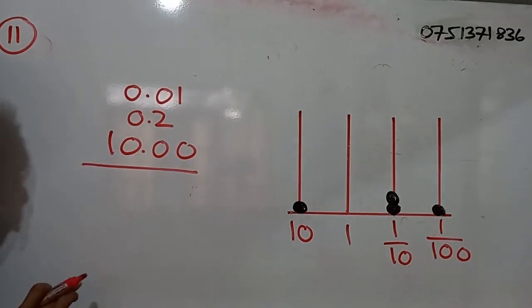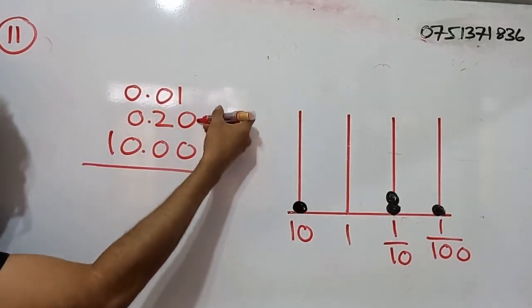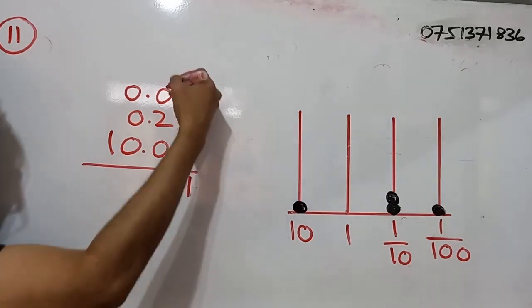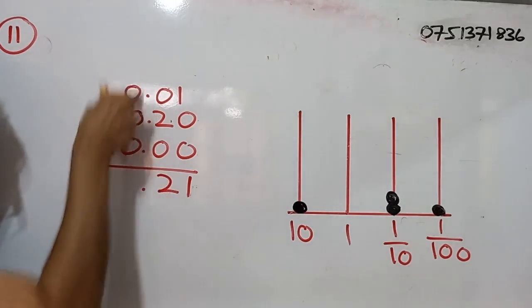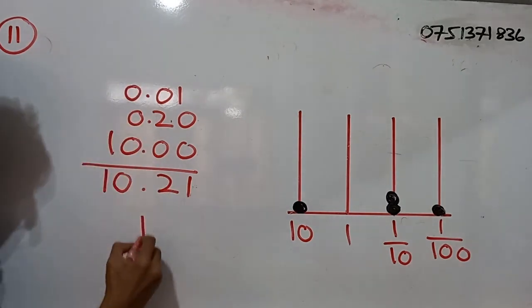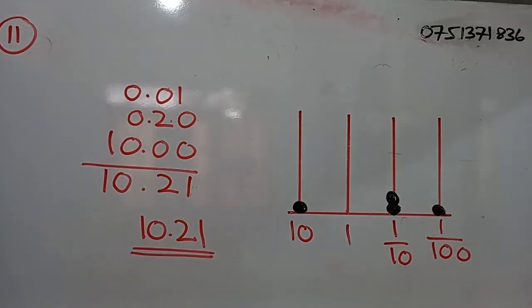Okay, so now we will add these values together. So we will put a 0 here. 1 plus 0 plus 0, that is 1. 0 plus 2, that is 2. 2 plus 0, that is again 2. So here the value will be 10. So finally we get the value as 10.21.